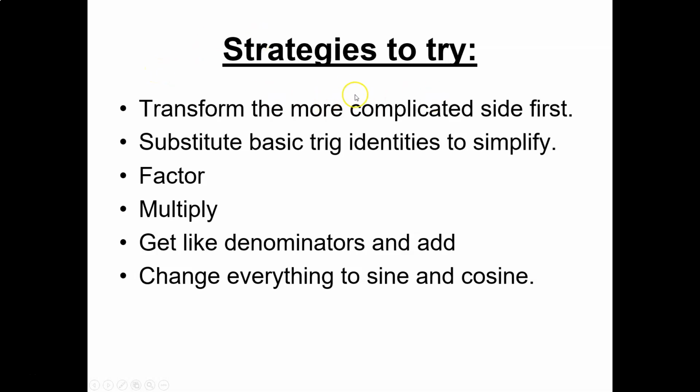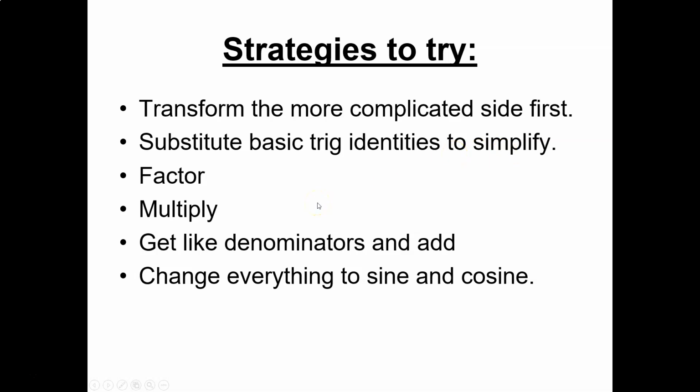Okay. So, typically, I usually try to work with the more complicated side first, although there can be times where it may work to do it the other way. Use basic trig identities to simplify. This is like changing all your tangents to sine over cosine, because a lot of times we can't do much with tangents.